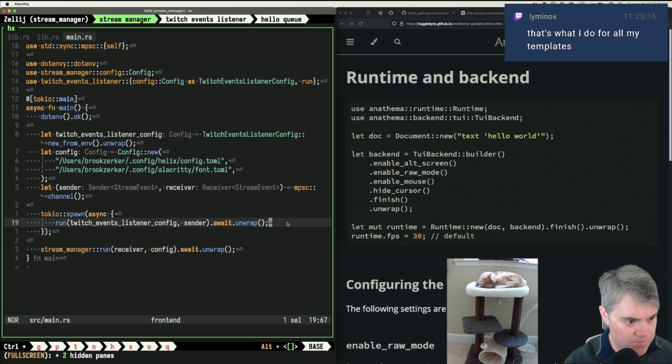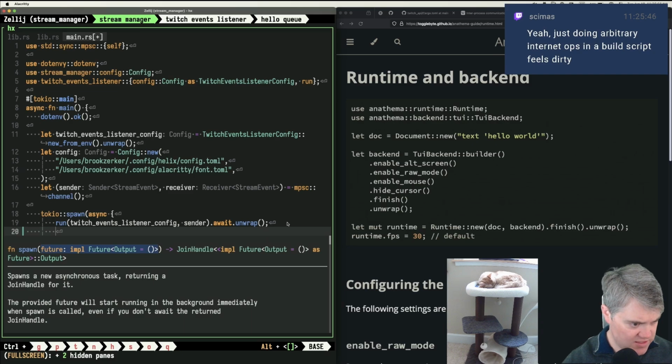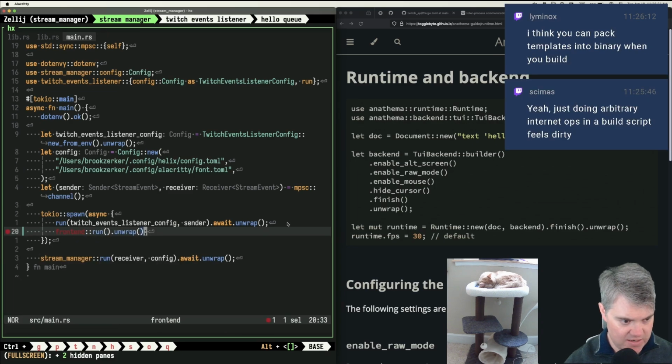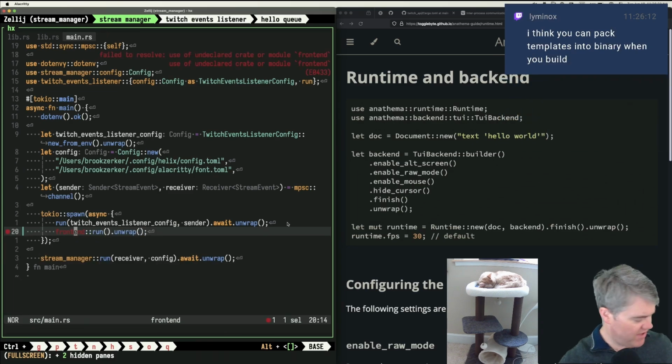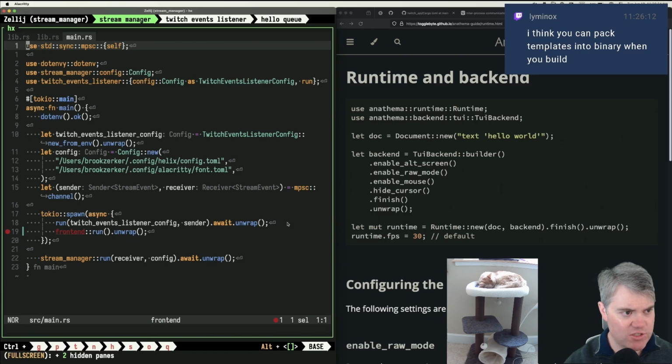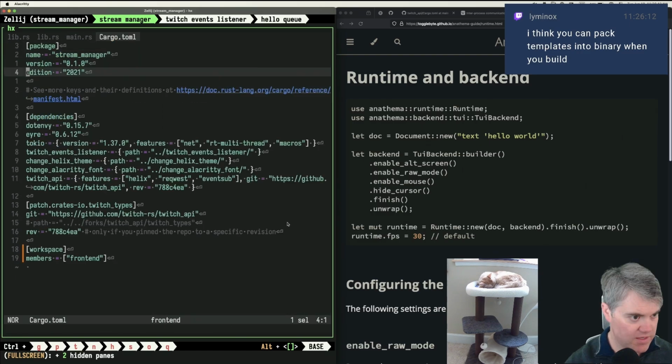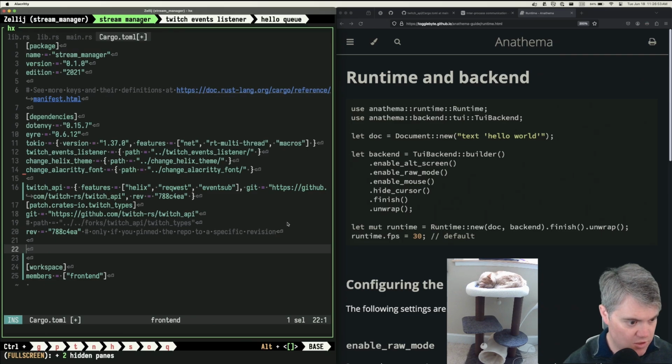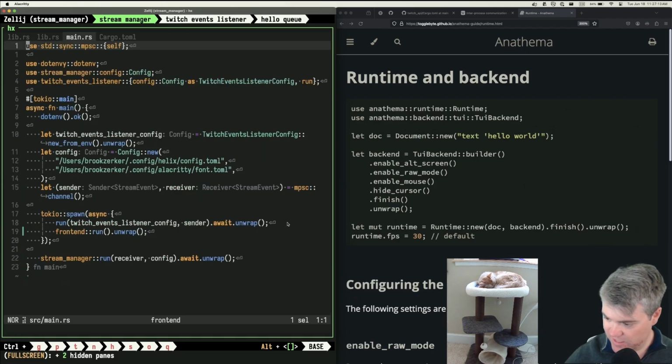Okay, so I can't run things that are not. Wait, I am awaiting in here. Can I just run this? Can I just do front end like that? Why can't you find this? Do I have to use, I don't have to use crate, right? Oh wait, no. You know what I'm forgetting? Dependencies. So I want front end. I'm going to do path equals front end like that. There you go. Now I can restart the LSP.